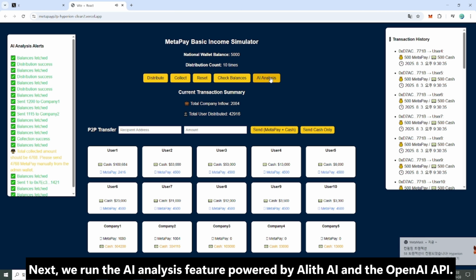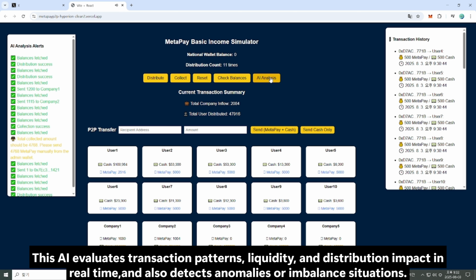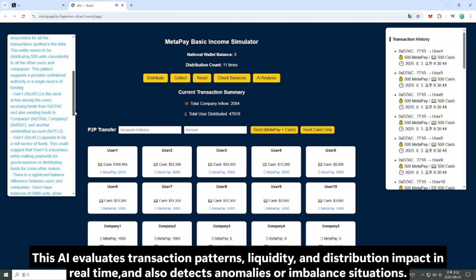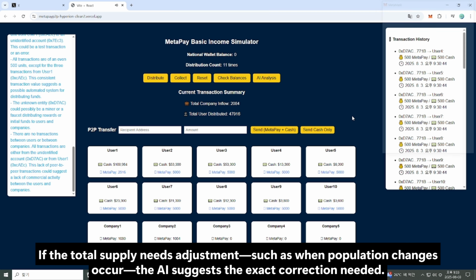Next, we run the AI analysis feature powered by Lith AI and the OpenAI API. This AI evaluates transaction patterns, liquidity, and distribution impact in real time, and also detects anomalies or imbalanced situations. If the total supply needs adjustment, such as when population changes occur, the AI suggests the exact correction needed.